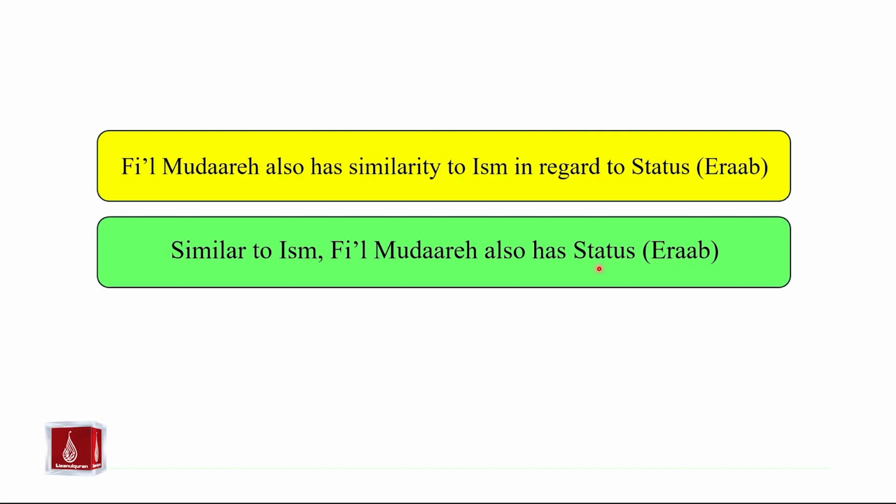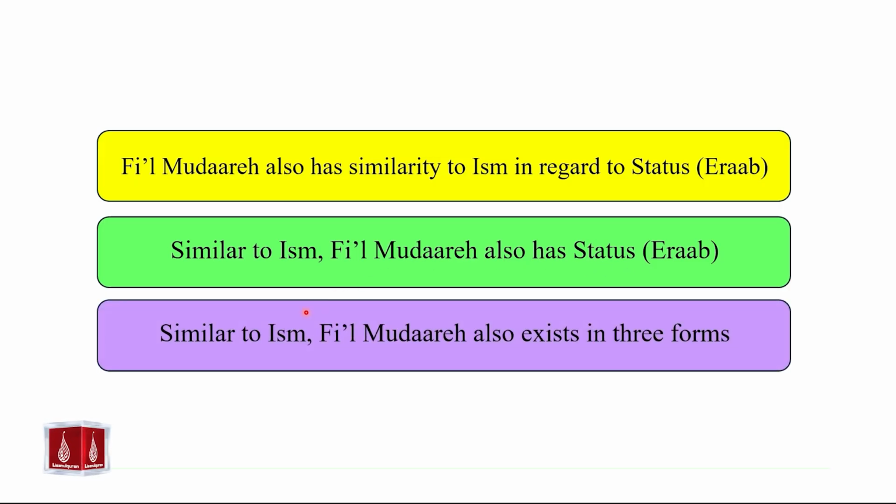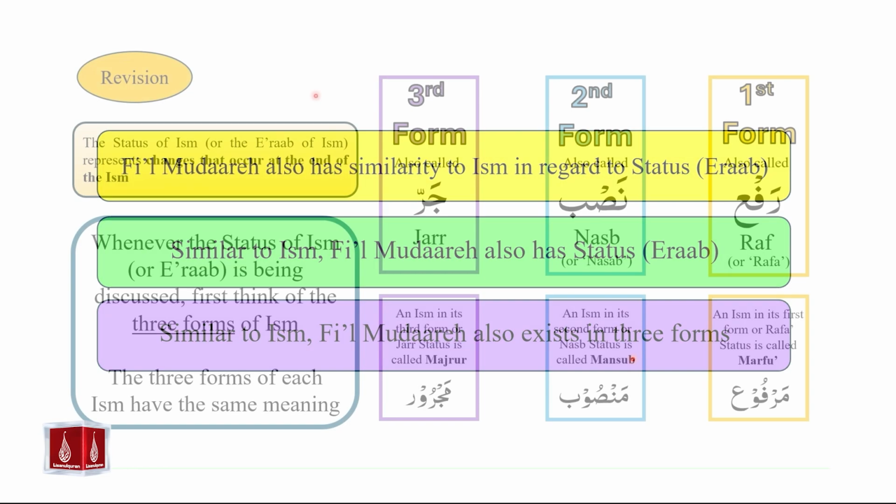So similar to ism, fi'il mudare also has a status or i'rab. Similar to ism, fi'il mudare also exists in three forms. So to summarize, fi'il mudare has another similarity to ism, and that is in regards to status.